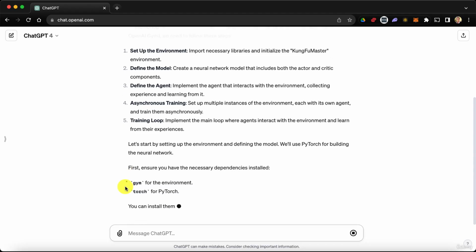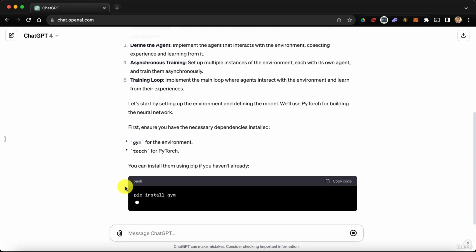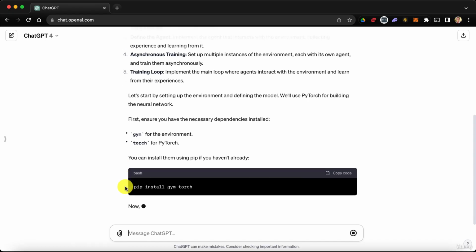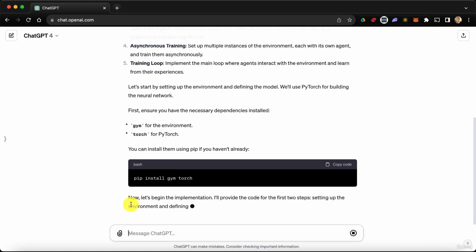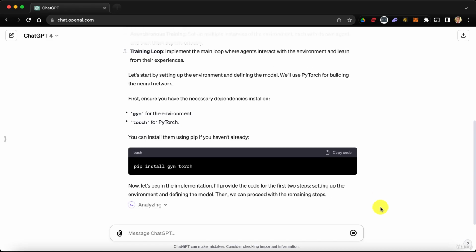I'm mostly interested to see the architecture, if it's going to have the same layers, convolutional layers, number of neurons inside. Here we go. So, of course, first we install Torch, but we don't have to do it because we use Google Colab, so perfect. And then, now, let's begin the implementation. I'll provide the code for the first 2 steps, setting up the environment and defining the model. Then we can proceed with the remaining steps. Absolutely, let's do it. Alright, so here we go.